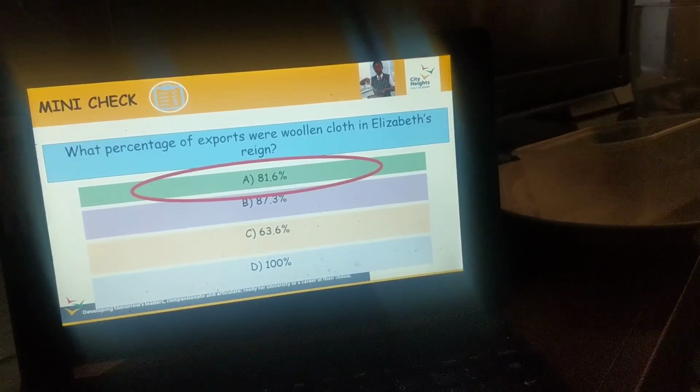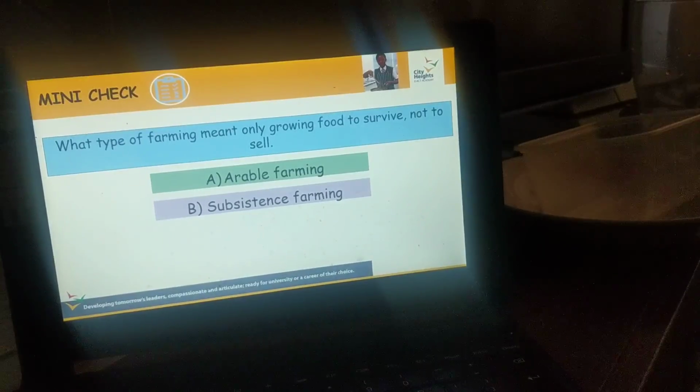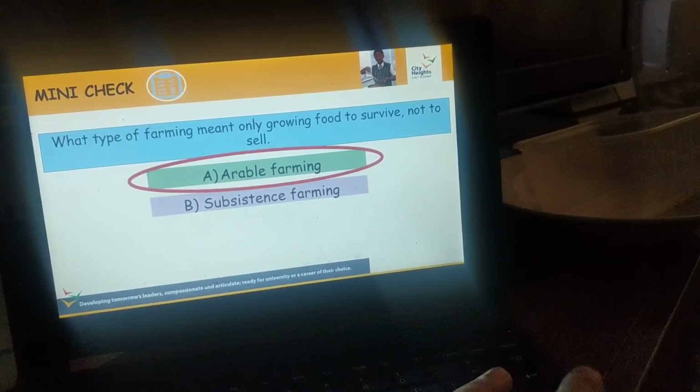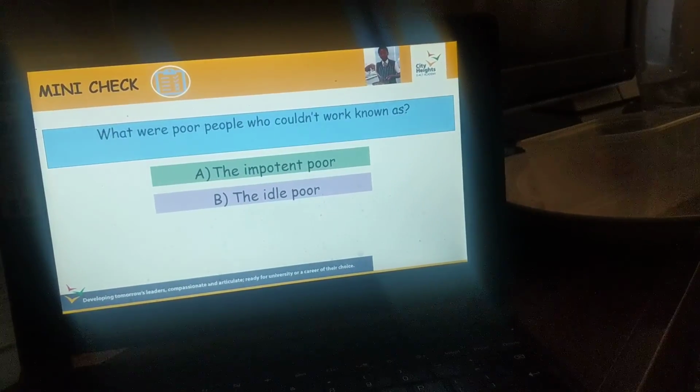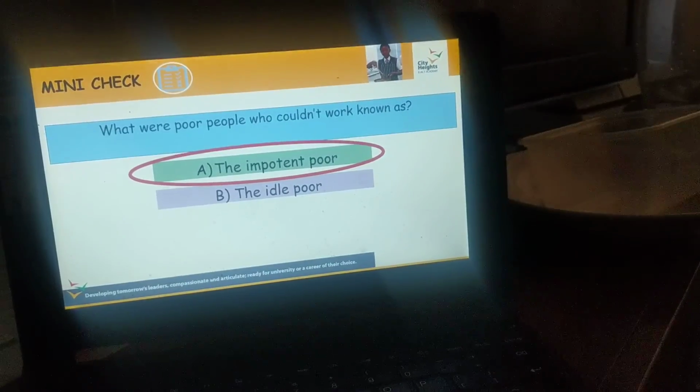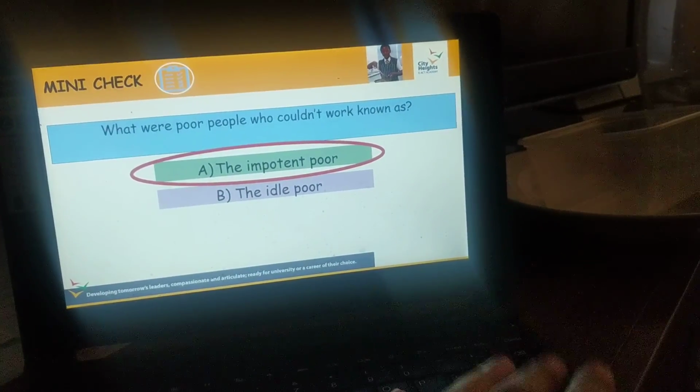What percentage of exports were woolen cloth in Elizabeth's reign? The answer is 81%. 81.6%, that's number A, that's A. What type of farming meant that only growing food to survive, not to sell? That was arable farming. What were poor people who couldn't work known as? They were known as the impotent poor.